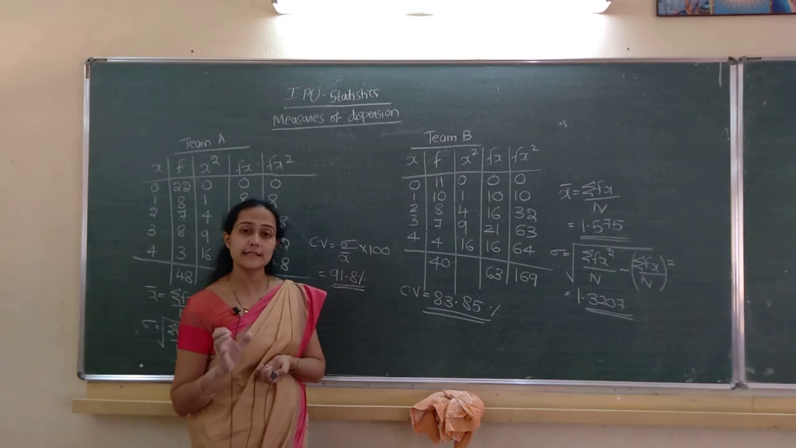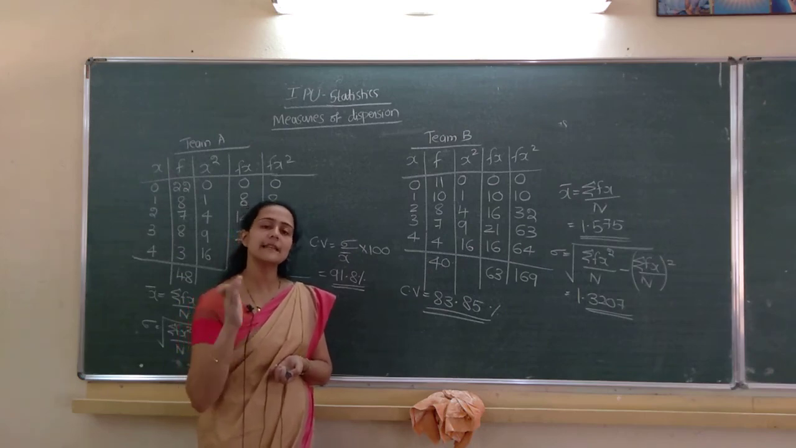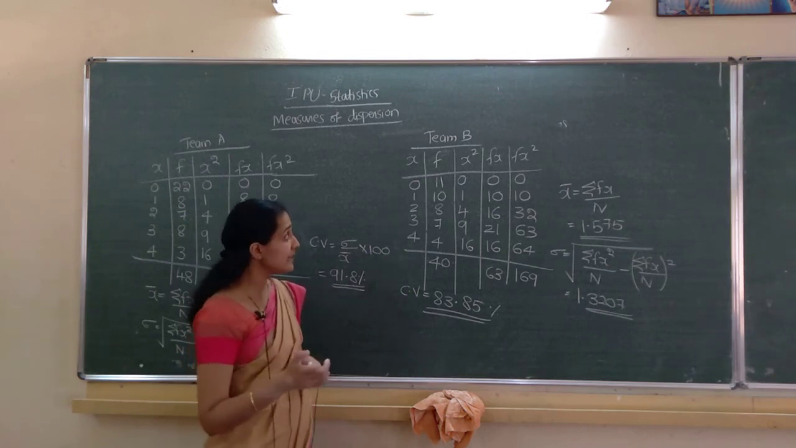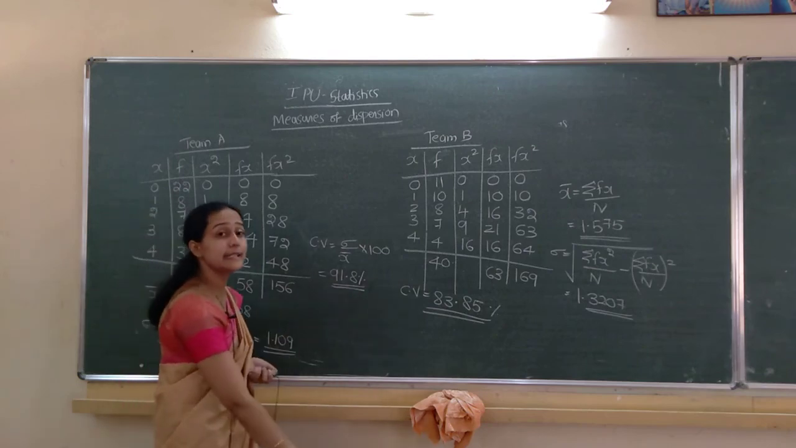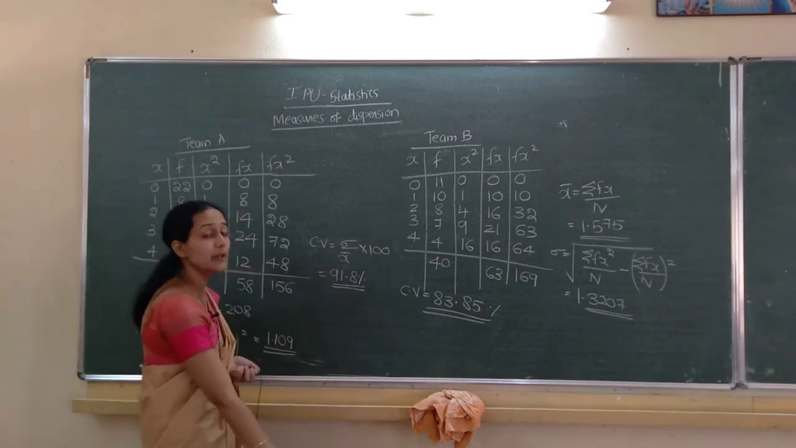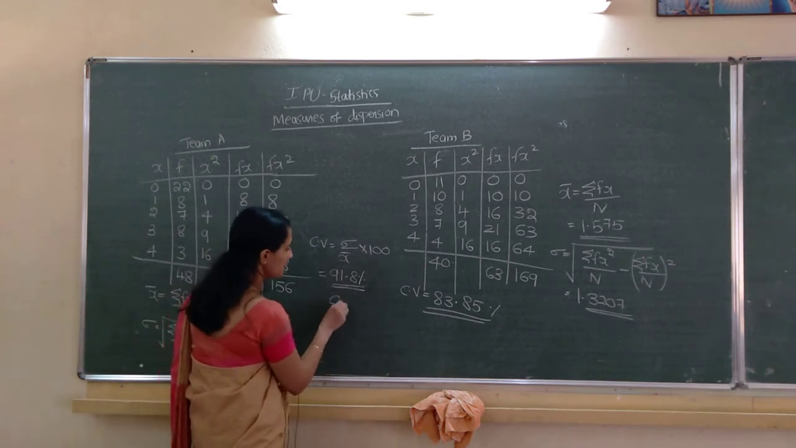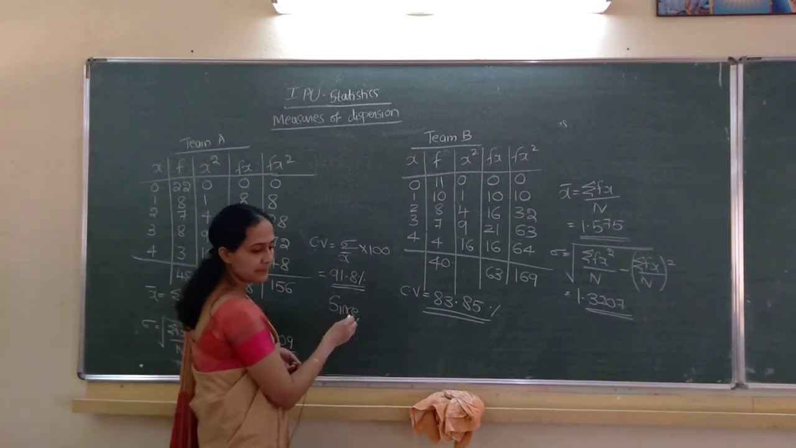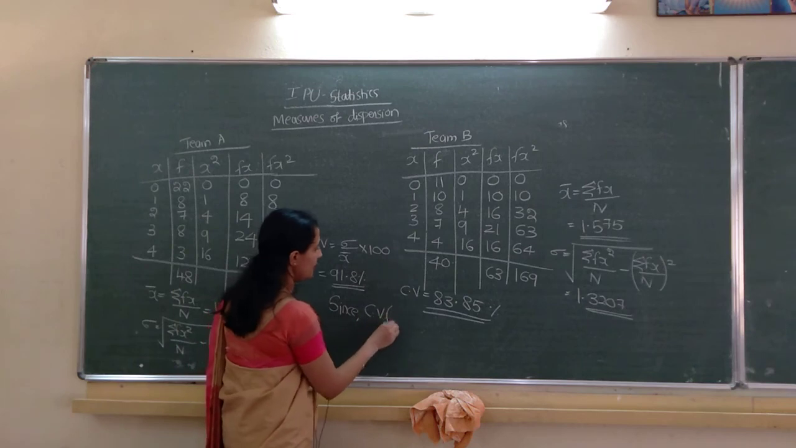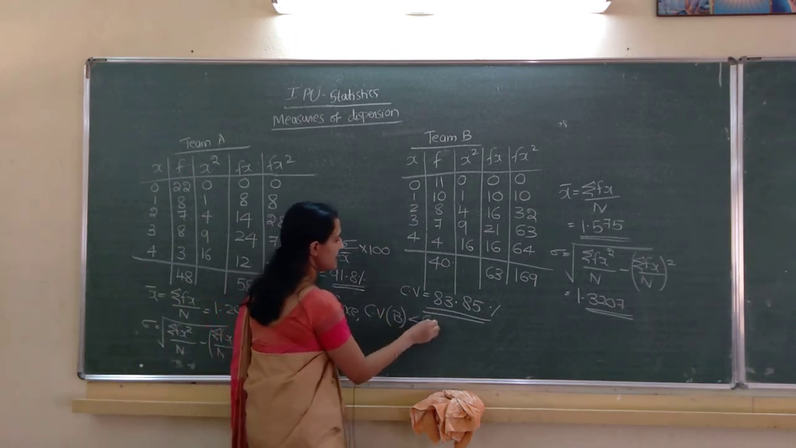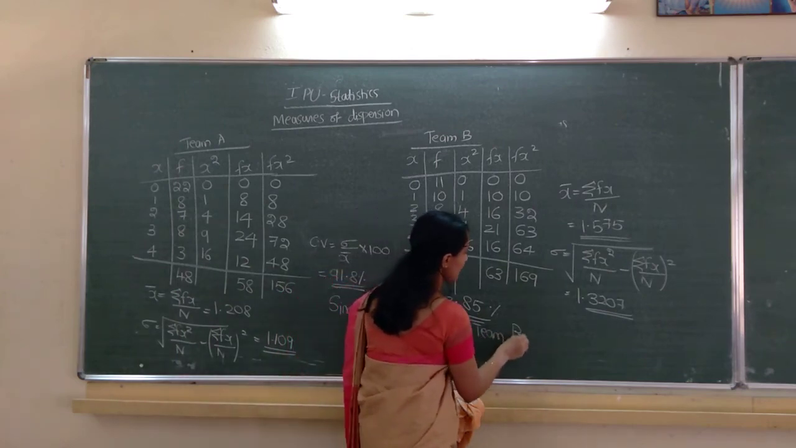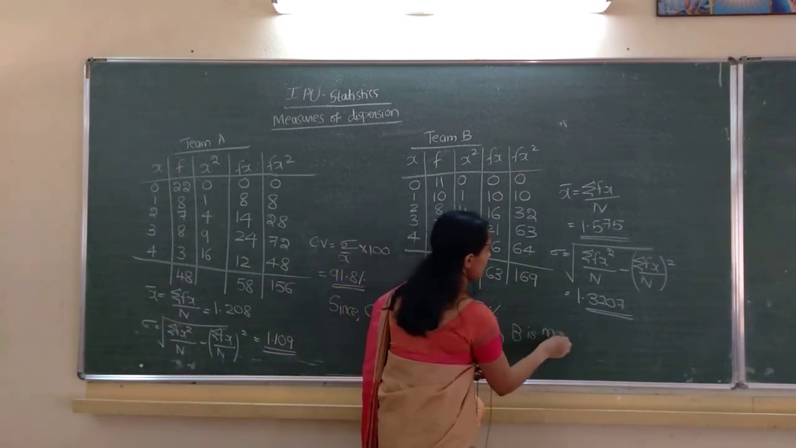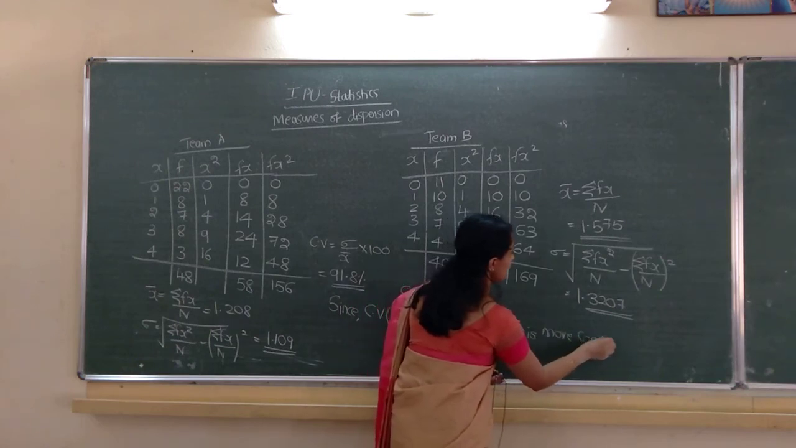So they asked which team is more consistent. Which team is more consistent means which team has less CV. Less CV means more consistent. Correct? Which has less CV? Here it is 91 point something, there 83 point something. Which team? Team B. So since CV of team B is less than CV of team A, team B is more consistent.